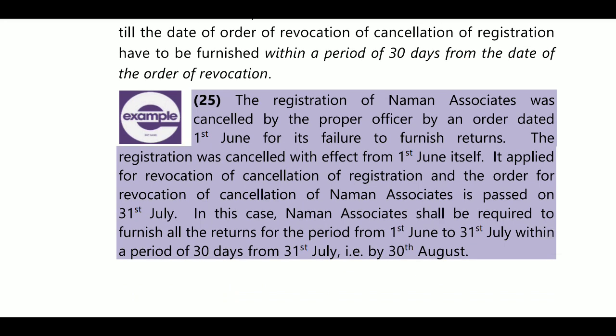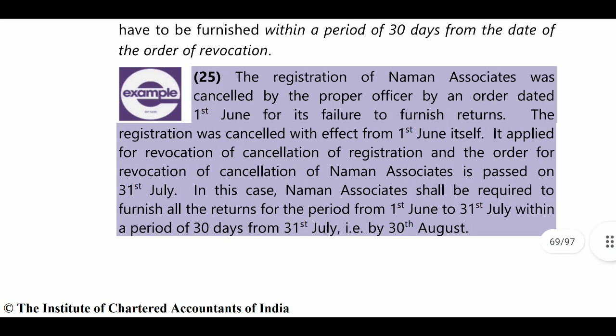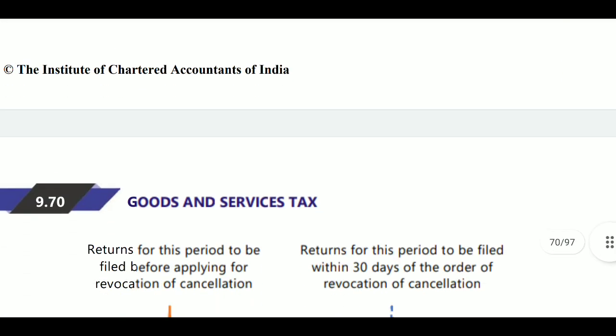The registration of Naman Associates was cancelled by the proper officer by an order dated 1st June for its failure to furnish returns. The registration was cancelled with effect from 1st June itself. It applied for revocation of cancellation of registration. The order for revocation of cancellation of Naman is passed on 31st July. In this case, Naman Associates shall be required to file all the pending returns before applying for revocation of registration, that is 1st June to 31st July, within a period of 30 days from 31st July. That is 30 August. That is related to this example.